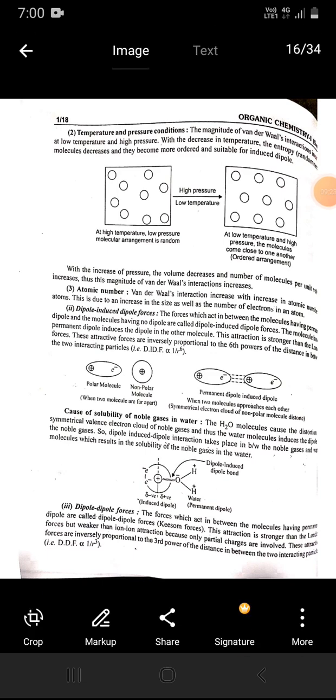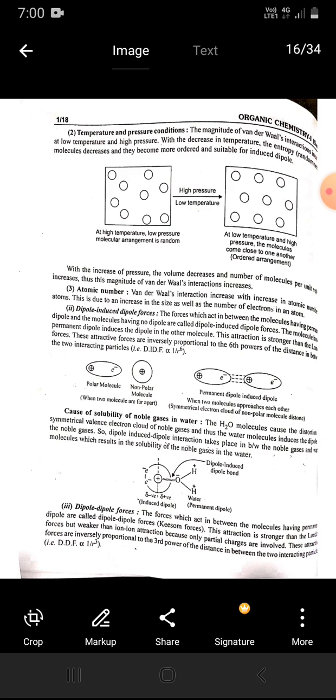Temperature and pressure conditions. The magnitude of van der Waals interactions increases at low temperature and high pressure. With the decrease in temperature, the entropy or randomness of molecules decreases and they become more ordered and suitable for induced dipole. With the increase of pressure, the volume decreases and the number of molecules per unit volume increases.